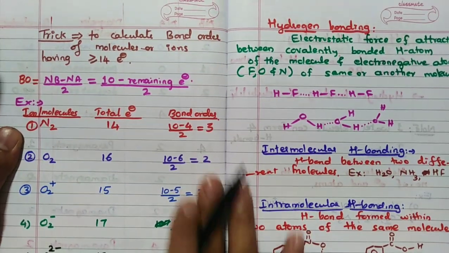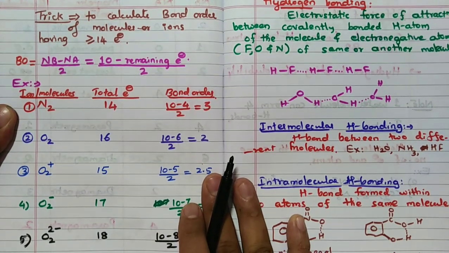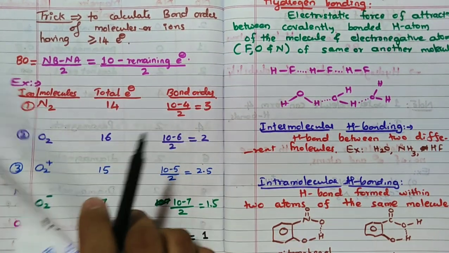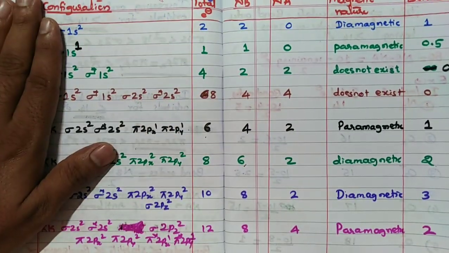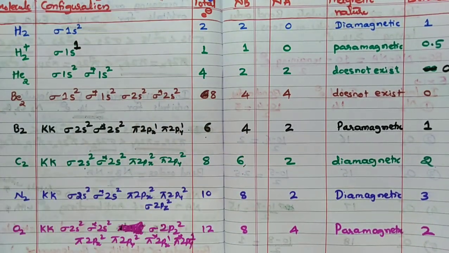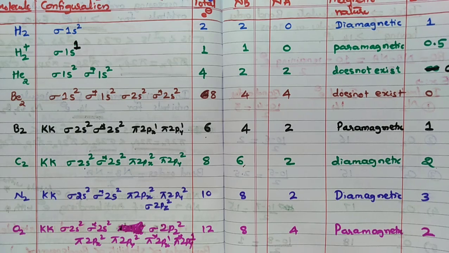But I will tell you the trick. Remember, trick to calculate bond order. Very simple, very simple. I will tell you. For less than 14 electrons you have to write the formula like this. Write the formula, then go for the calculation with star, without star. So then Nb minus Na, you will get bond order.